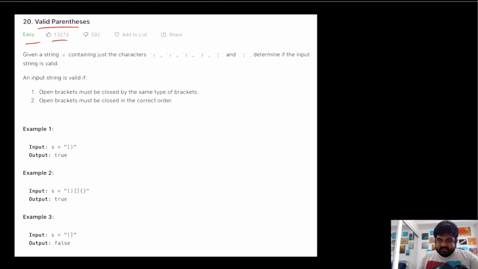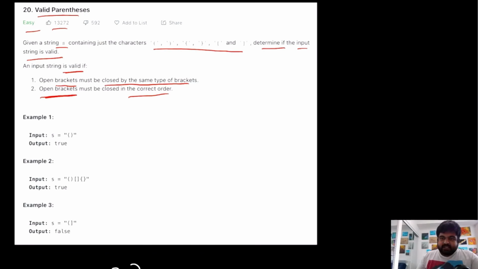If we understand the problem, basically we are given a string S that contains just these three types of parentheses: opening parentheses and closing parentheses, and we need to determine if the given input is actually a valid input or not. We are also given the definition of what counts as a valid input, that the opening brackets are closed by the same type of closing brackets, and also that the opening brackets must be closed in the correct order. So let's try to understand this with some examples over here.